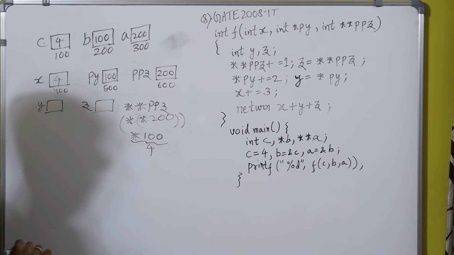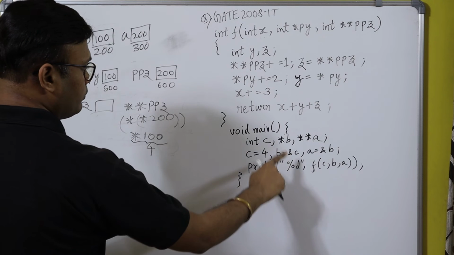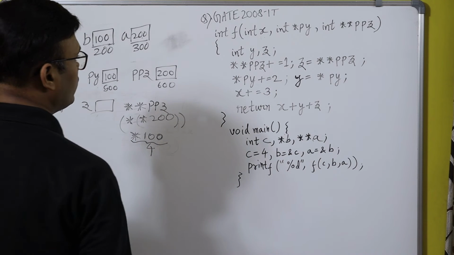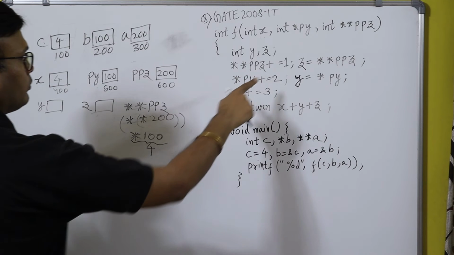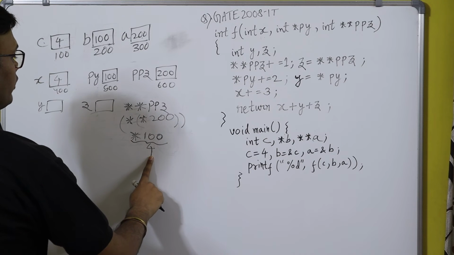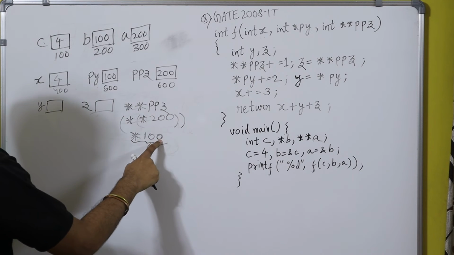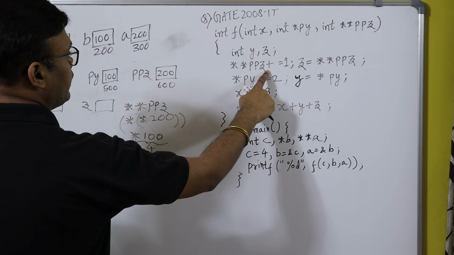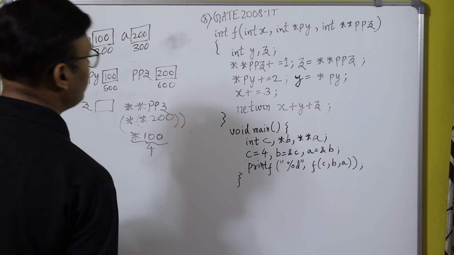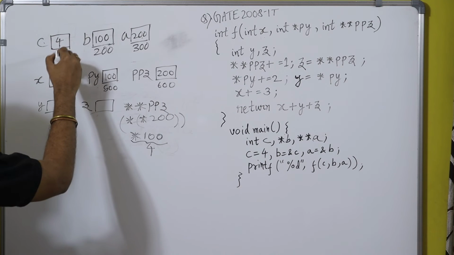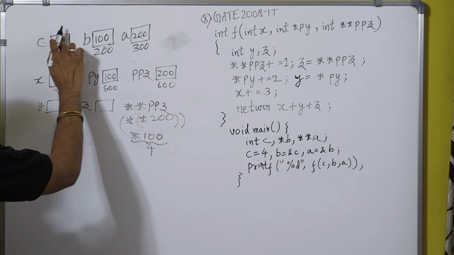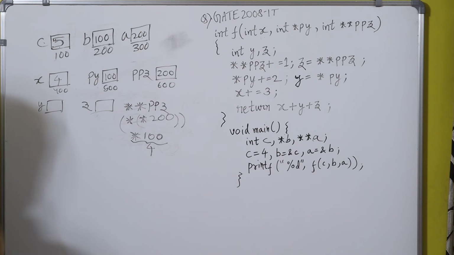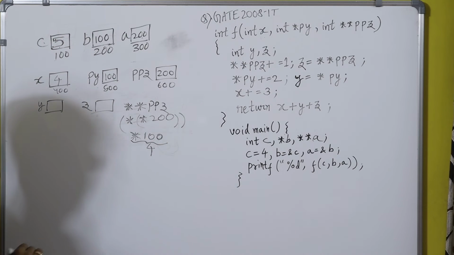And here what's written? Star star ppz plus is equal to plus 1. So plus 1, it means what? At the address 100, whatever the value is present, that will be incremented by 1, that will become 5. So here the value of C will become 5. Initially it was 4, now it will become 5, fine.